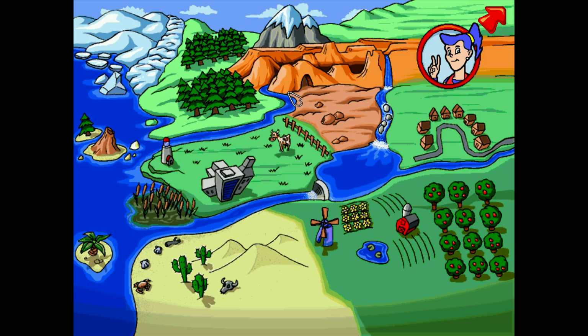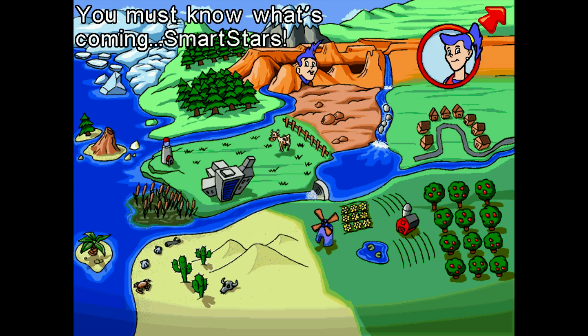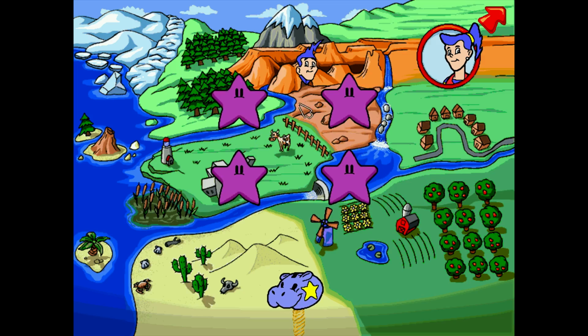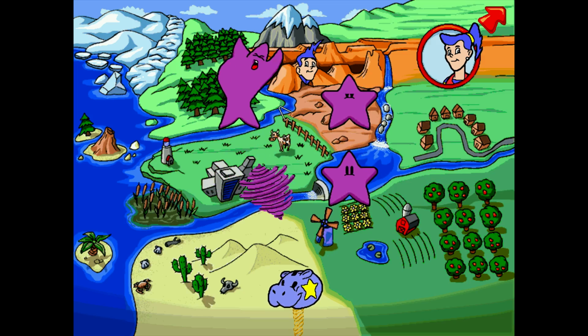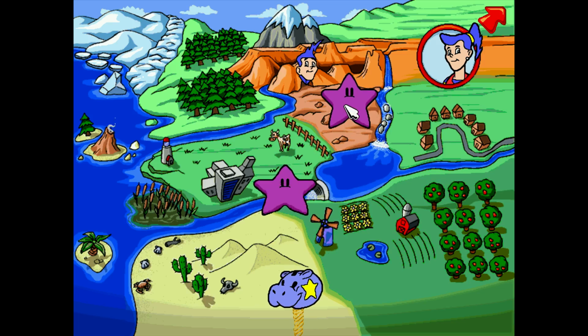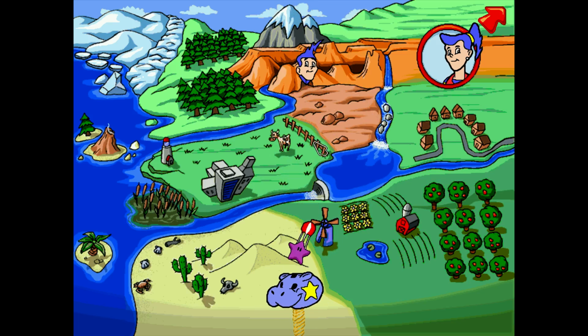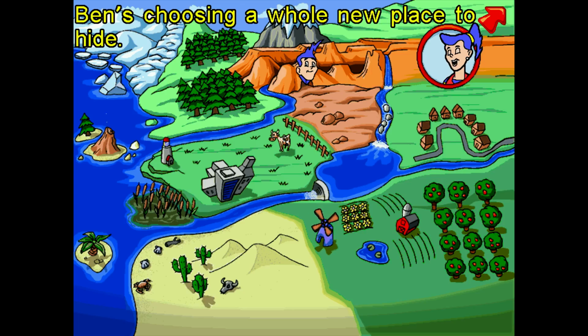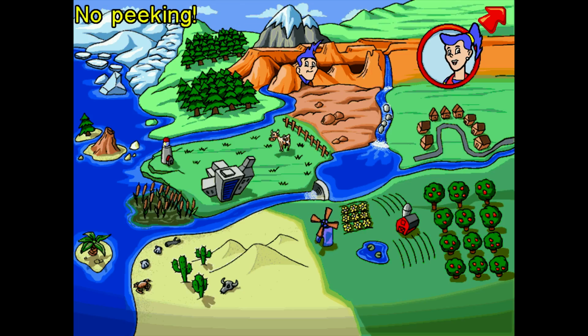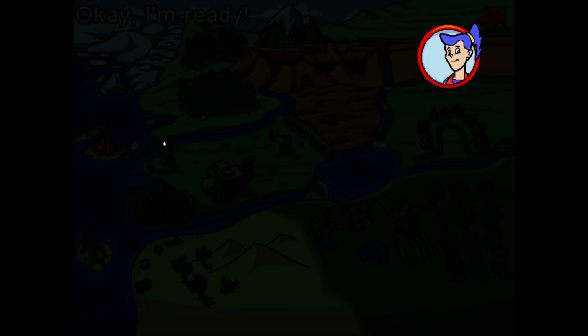Let's see. You must know what's coming. SmartStars! So there's two sections there. This particular game is probably really good for stars. Let's see if anything changes here.